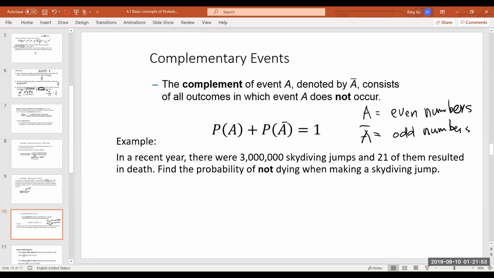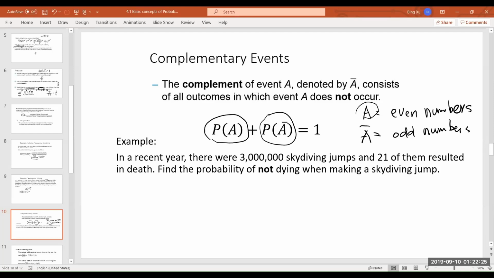Okay. So the probability of A plus the probability of A bar, or A complement, is equal to 1. For example, the probability of getting an even number when you throw a die plus the probability of getting an odd number when you throw a die should be equal to 1. So the probability of A plus the probability of not A should be equal to 1. Okay, that's easy to understand.